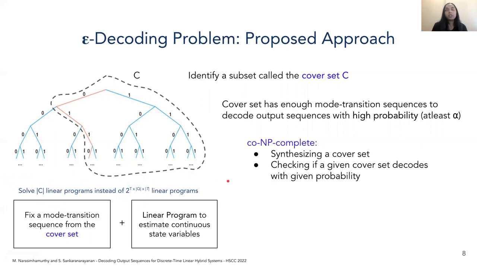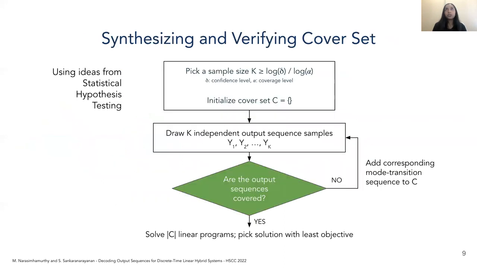The other challenge is that synthesizing a cover set for a given hybrid automaton and sequence length t is co-NP complete. And even checking if a given cover set satisfies the coverage probability that we desire is co-NP complete. To deal with this problem, we borrow ideas from statistical hypothesis testing.